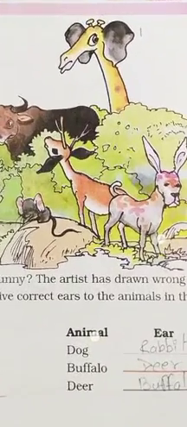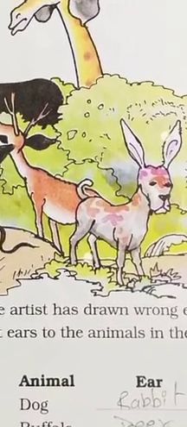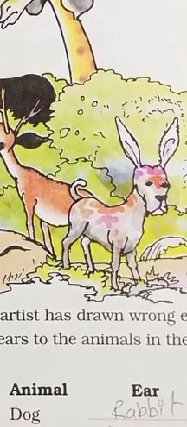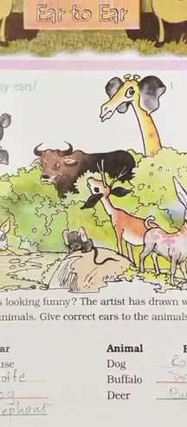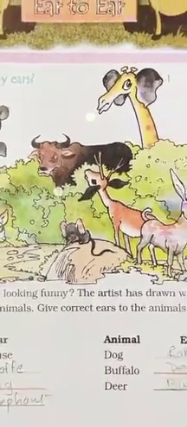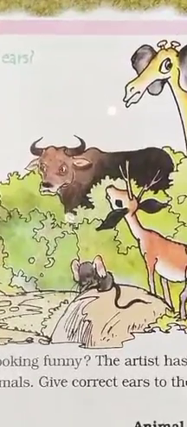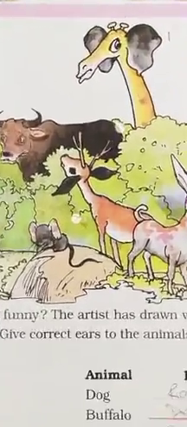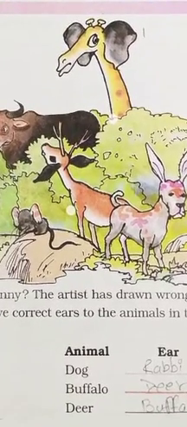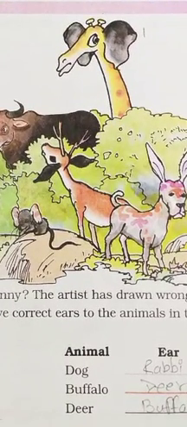That is of a rabbit. Here you can see the dog has the ears of a rabbit. Next is a buffalo. Where is the buffalo? Here. The buffalo has ear of a deer. And last, the deer. Deer has the ear of a buffalo.